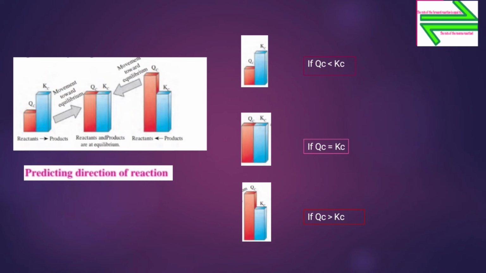So as we have discussed earlier, a comparison of Qc and Kc indicates the direction in which net reaction proceeds as the system tends to attain the equilibrium. But one thing has to be clear, that the prediction of the direction of reaction on the basis of Qc and Kc value makes no comment on the time required for attaining the equilibrium.